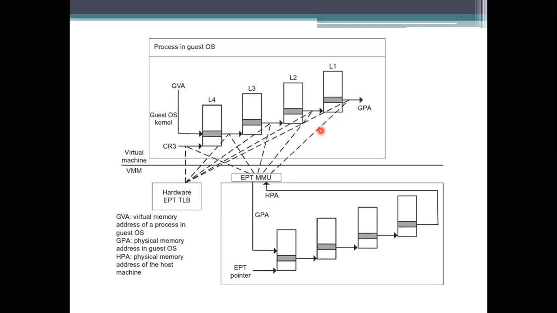That's the disadvantage. The disadvantage will be overcome if you increase the size of your translation look aside buffer and decrease the number of times you access your memory. If you make it twice or once, then the switches and other things you consider will not degrade any performance or efficiency.